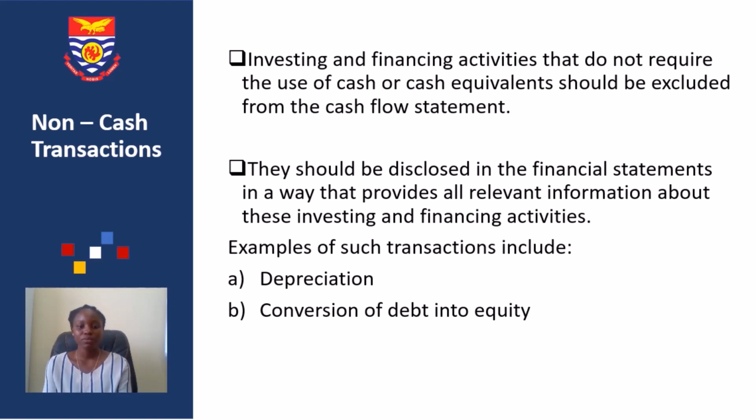So, for example, depreciation. When you buy a fixed asset, you'd want to know and account for depreciation, because the asset will wear out and you'd have to set some amount of money aside periodically. However, depreciation is just an amount that is set aside, but it's not necessarily cash being spent. Also, when you convert debt into equity, it does not involve cash, and it's also a non-cash transaction.